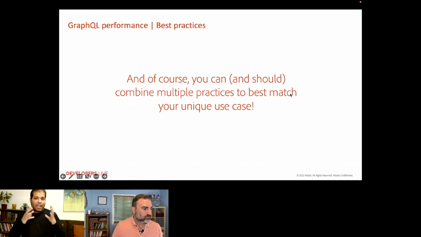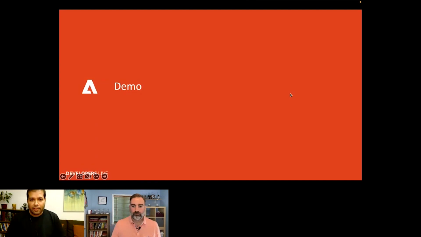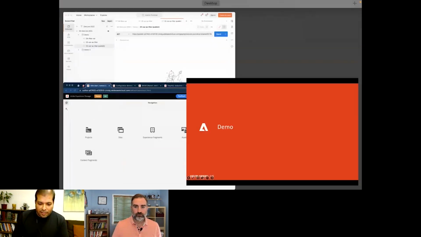And yes, having all these features, you might find some features more suitable than others, specific to your scenario. So you can combine them, and you should, where it makes sense, to optimize results for your unique use case. Let me now switch to a quick demo of some of the features that we just discussed.